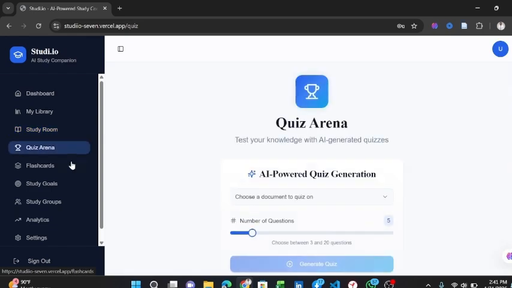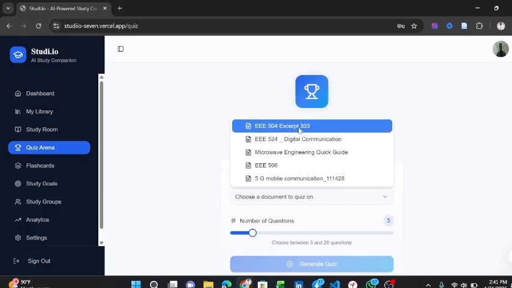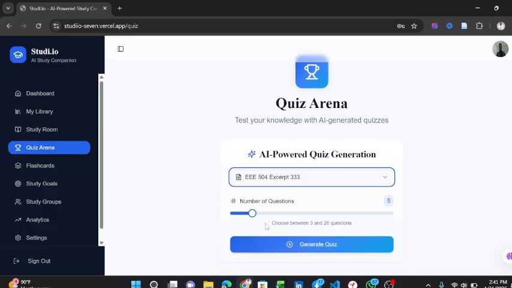The next feature is the quiz arena, whereby the AI generates random quizzes based on the documents uploaded. For instance, I will select that same document that I uploaded, and this slider here allows me to get different numbers of quizzes. For instance, let's say I want to have 5 quizzes. I will set it to 5 quizzes, then I'll click on generate quiz.